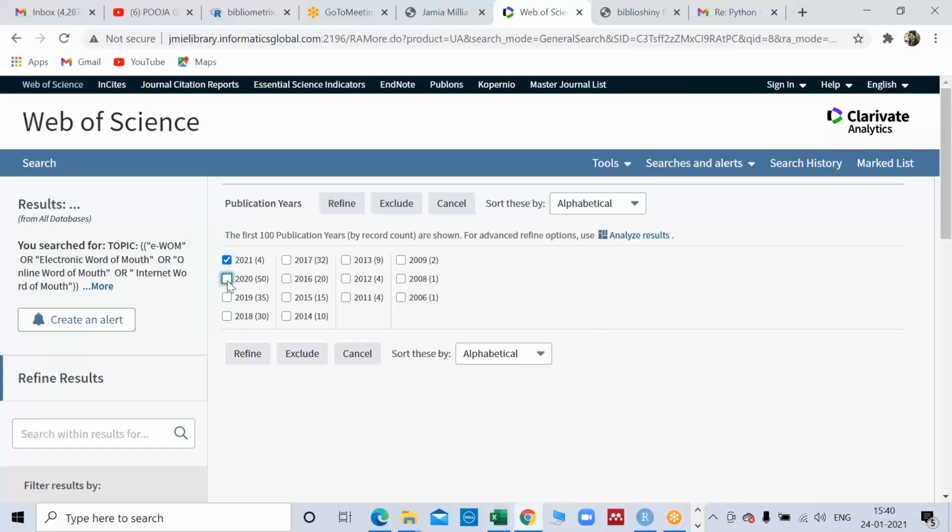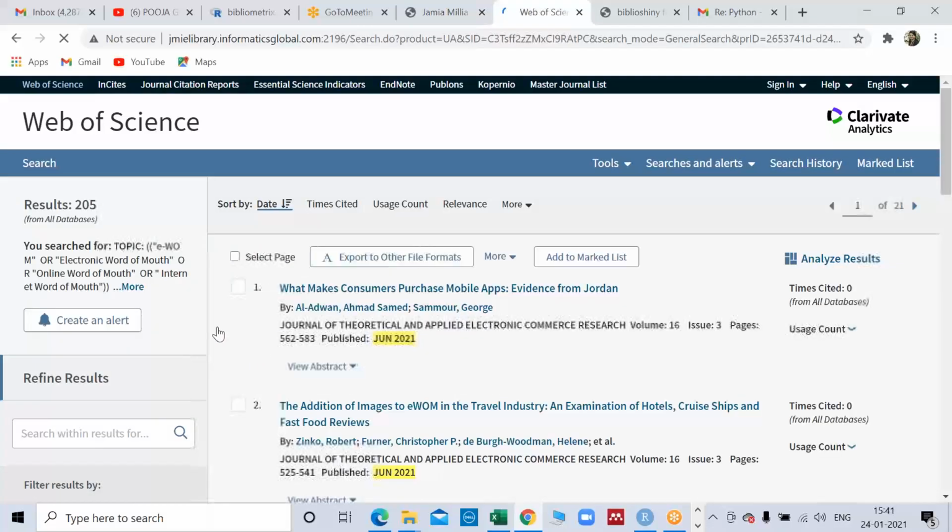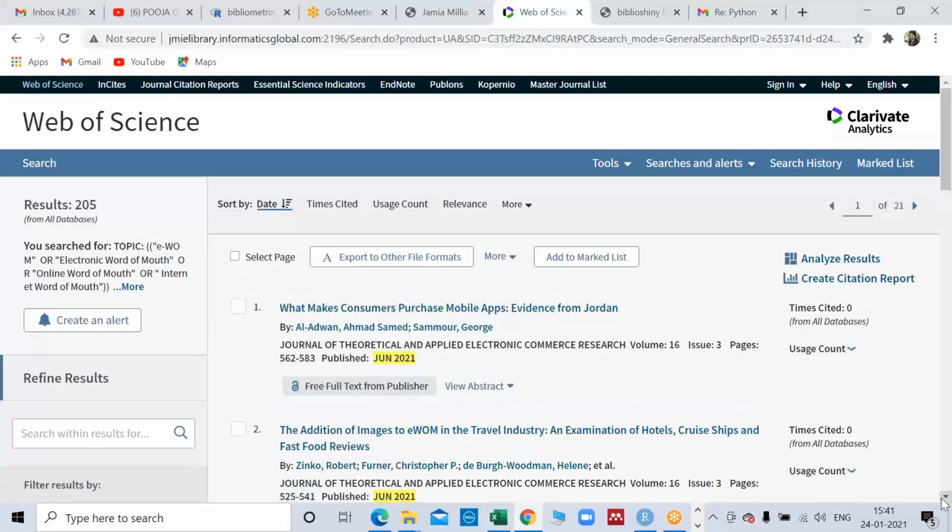I need to select these. If I want to make my search specific to certain years, I can see that I may leave these 3 years because they are not contributing much, or maybe these 5 years. So I can do that also. It's completely my wish how I want to go about that. Again, it has reduced to certain numbers.